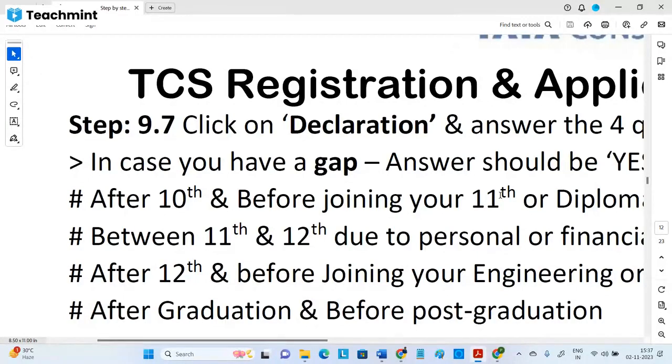Majority of the companies, whatever the reason, are not allowing it. But TCS at least allows a gap of 2 years, not more than 2. Any education gap up to 2 years is allowed in TCS. But there should be some reason also. If they are satisfied, then okay, or else they may stop your process.